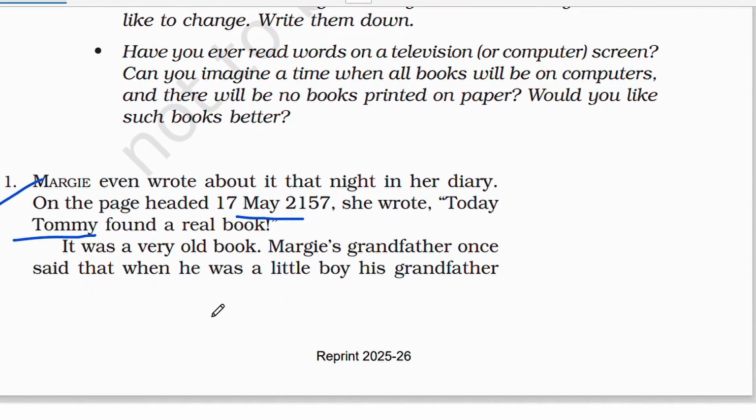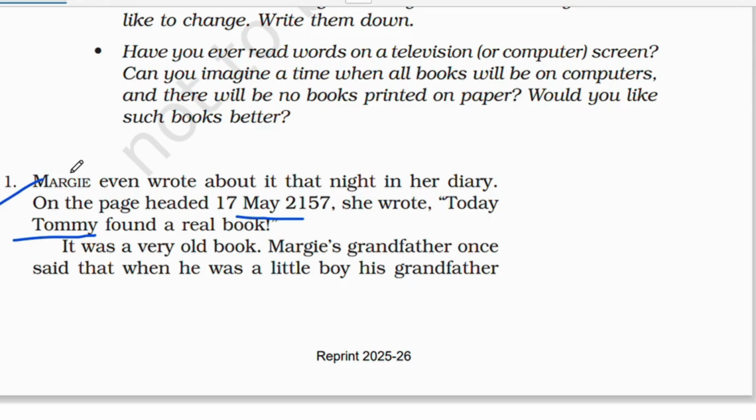So we have the first paragraph here. We have 2 characters introduced in this. First, I'll read it out so I can explain it to you, and then I'll tell you more about it. So Margie over here is a girl, a character in this whole story. Margie even wrote about it that night in her diary. So Margie wrote a diary entry one night.